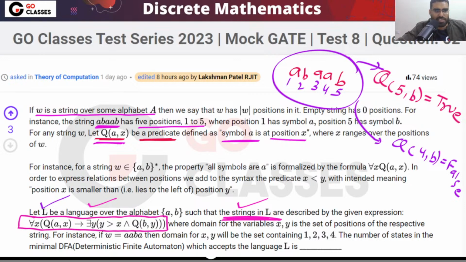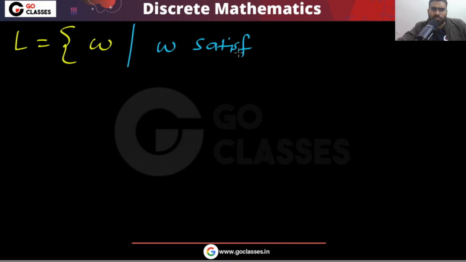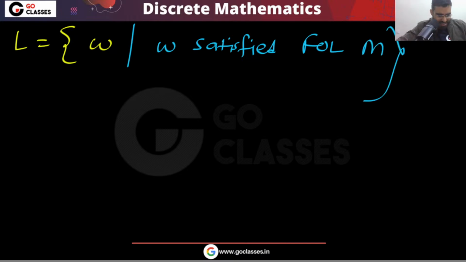What is this expression saying? What this question is saying is that in this language you have strings W, where W satisfies first order logic formula M. Okay, this is your language, right?